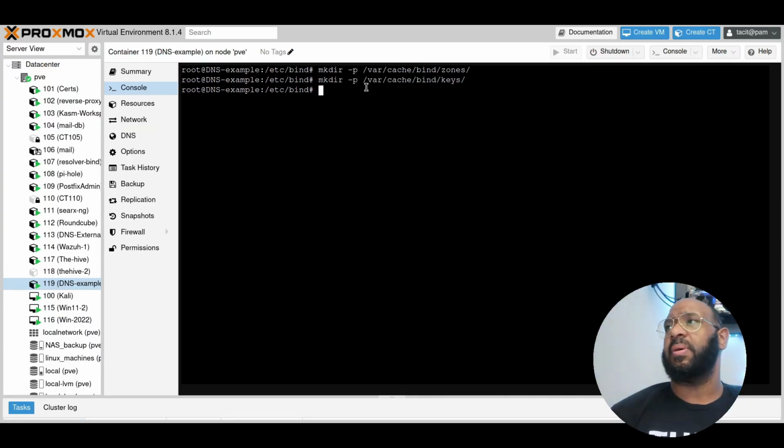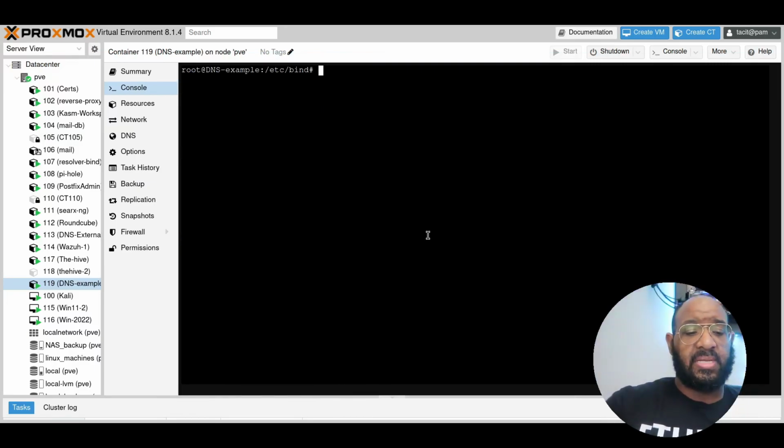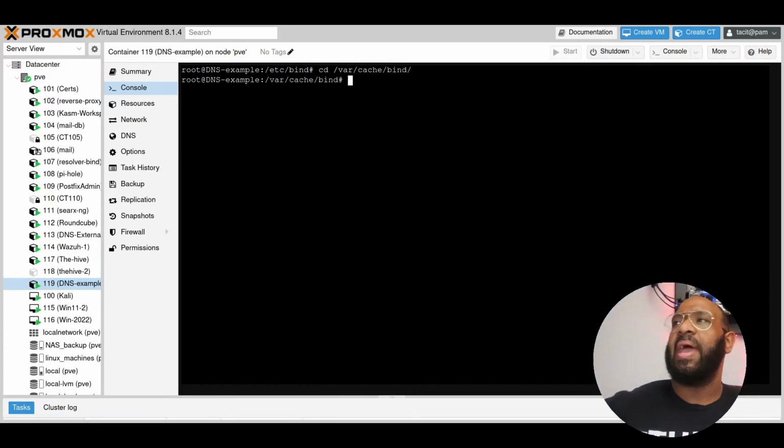Now, I want to double check the file to make sure I did it right. Should be keys. Yes. All right. Let's go into that directory, var cache bind. Yep, it autocompletes. And let's take a look at it. ls. There we have it.